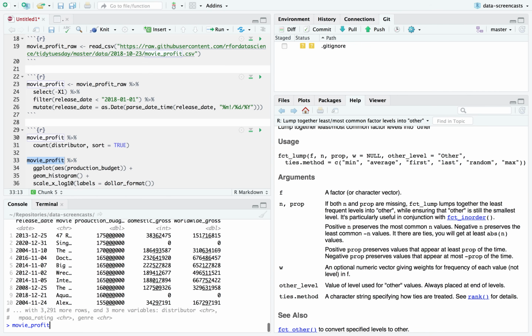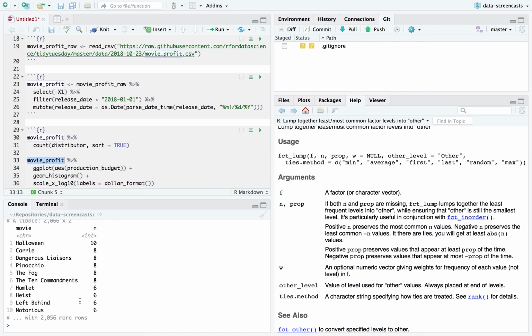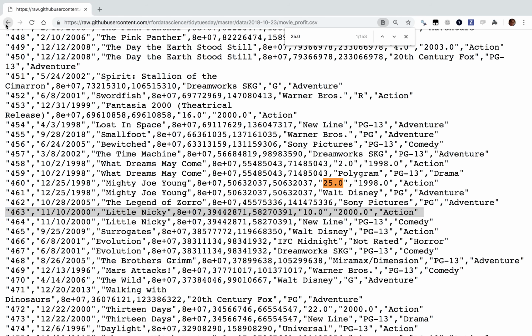I'm actually going to take a quick look at our data set and say if I count the movie, sort equals true, yeah, we have a lot of duplicates here. Let's check on the documentation, see if it mentions anything about it.